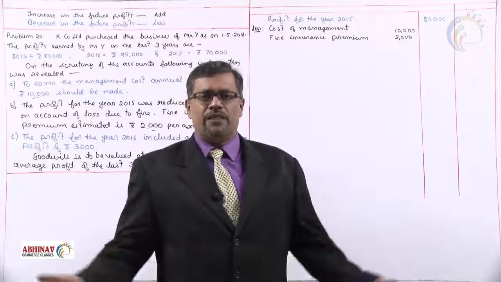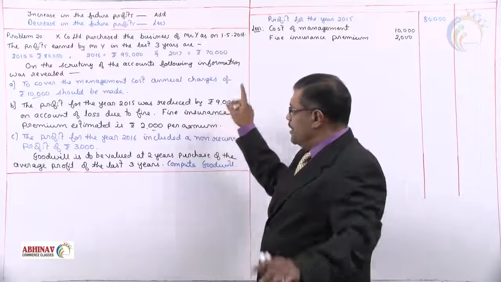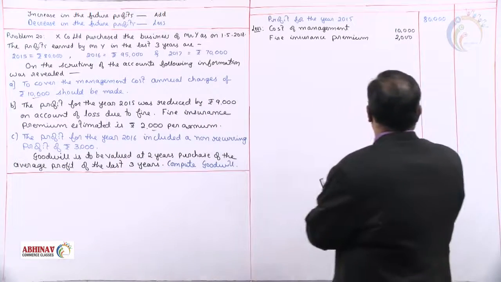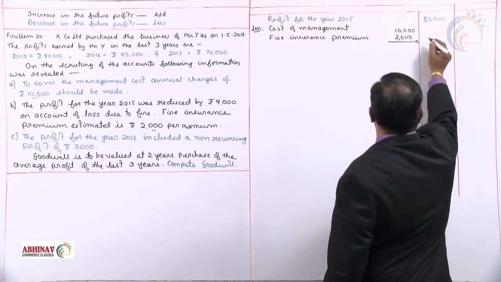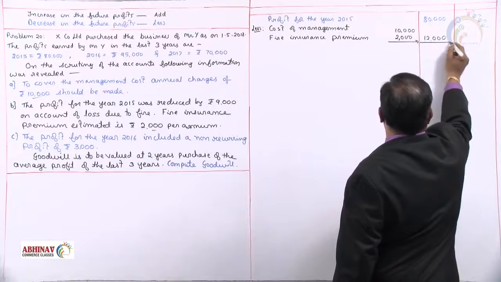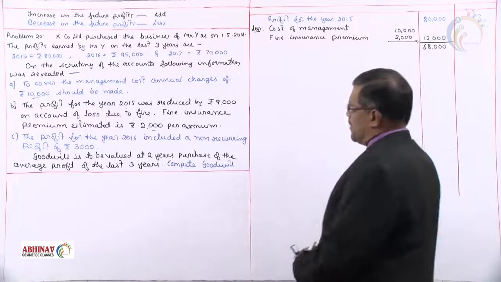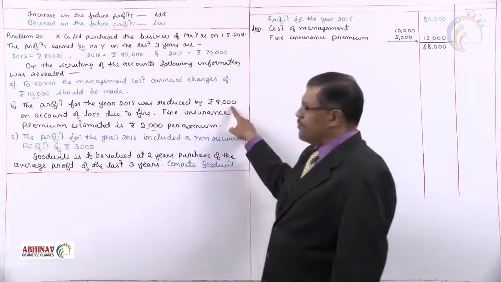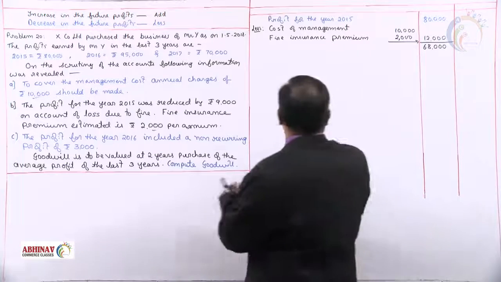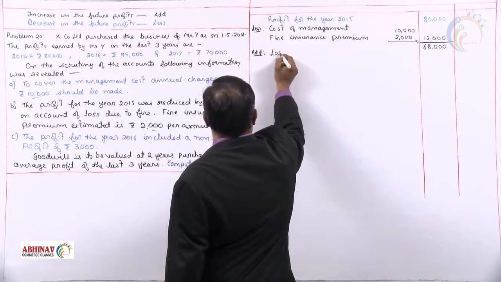Increase in the future profit. We add. So this 9,000 we have to add. We'll add it separately. Do we have any other adjustment for 2015? No. So these are the 2 items which we have to less. First we'll finish out this. 80,000 minus 12,000, the total we get here is 68,000 after subtraction. There is the item 9,000 which we have to add back because that increases the future profit. Add. Loss.